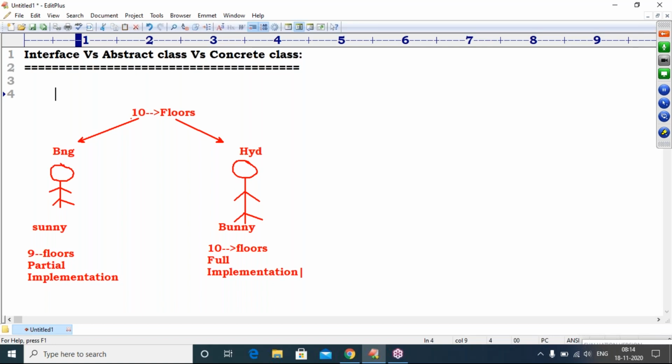The 10 floors plan is there. This plan is nothing but an interface, because it does not know anything. Only declaration is available, there is no implementation. That is called an interface. Who implemented it? Two engineers implemented my plan, one is Sunny, one is Bunny. Sunny completed only a partial 9 floors. So this type of partially implemented person is called the abstract class.